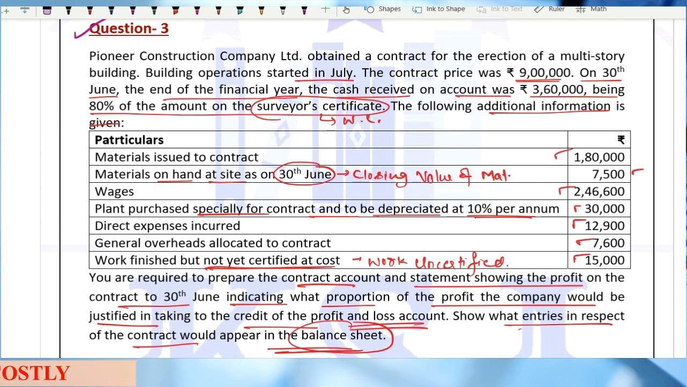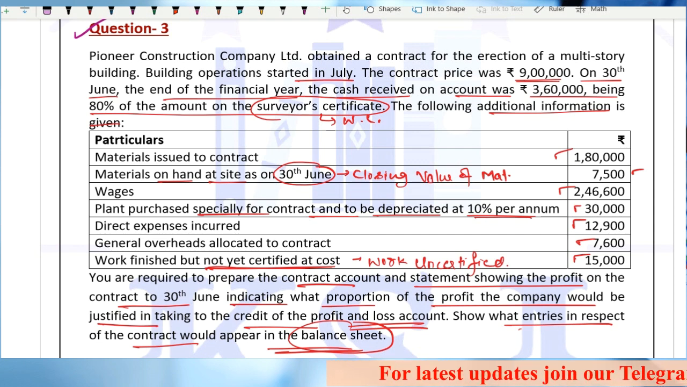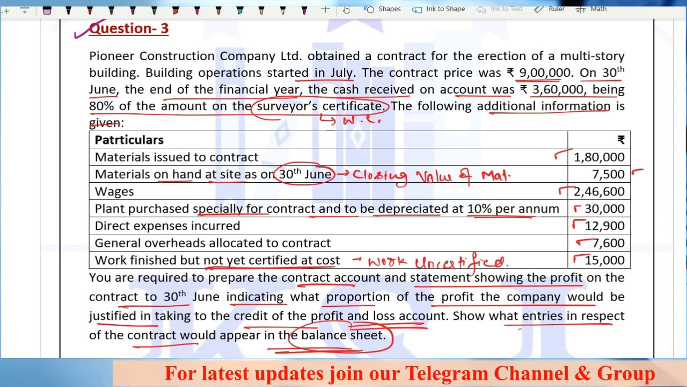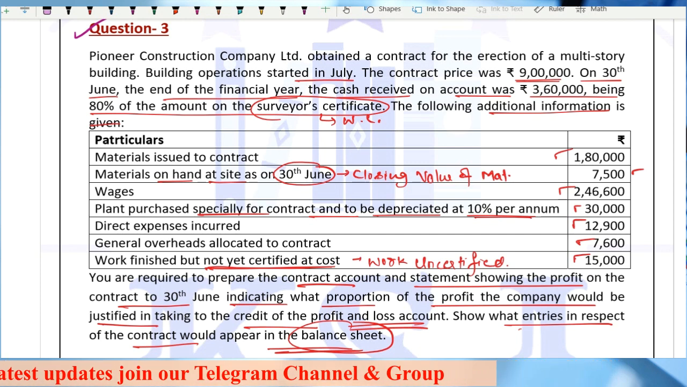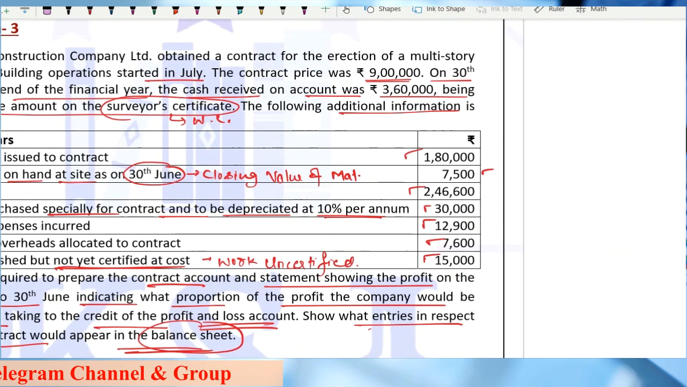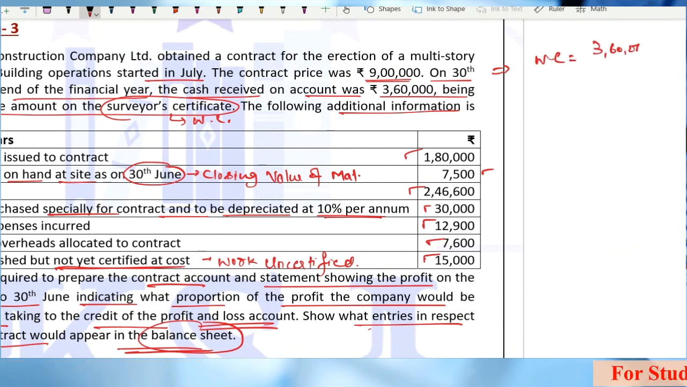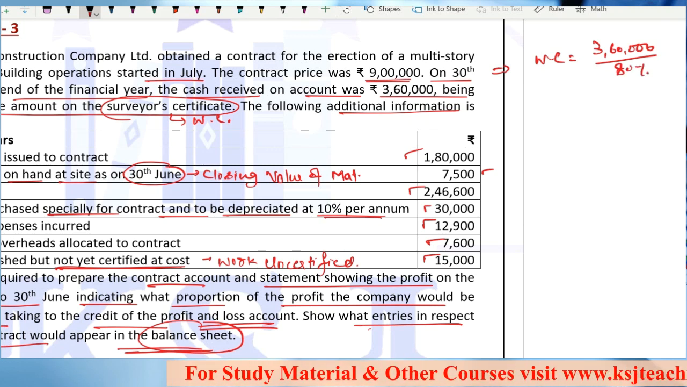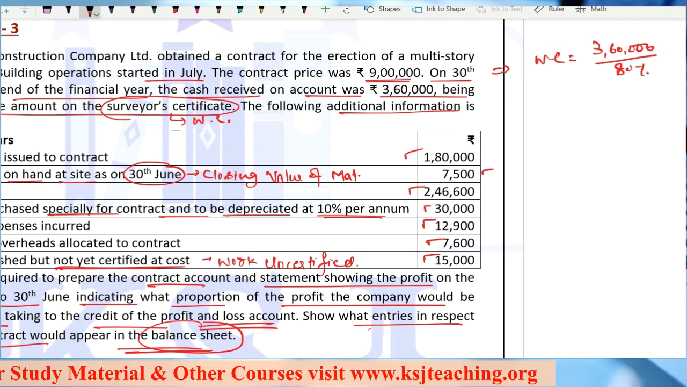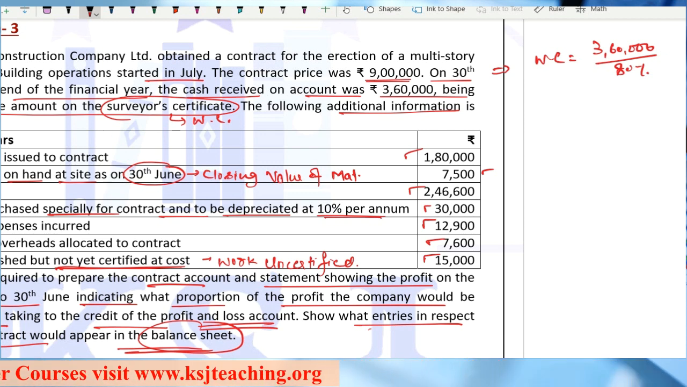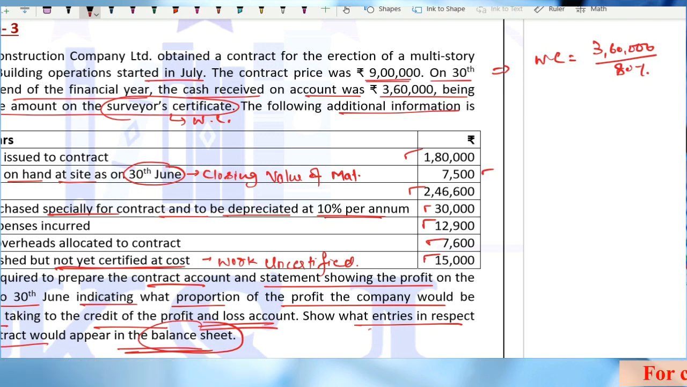So the expenditure is given: material, material on hand, wages, plant, depreciation, direct expenses, work uncertified. Work certified, now you can calculate. You are given cash received 3,60,000 and it is 80% of work certified. So what will be your work certified? Your work certified will be 3,60,000 divided by 80%. Any doubts? See, this is how the information will be given in the examination, because what the institute is expecting is conceptual clarity, and that is the problem, sir. We do not have the conceptual clarity.